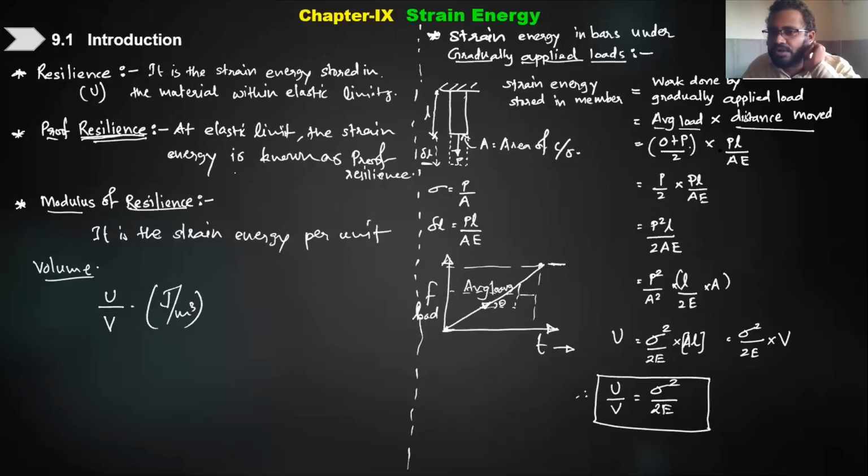So this we get average load. And what is the distance travel? Distance travel is nothing but delta L. But what is the formula for delta L? It is PL by E. So that is why I have written this PL by E.